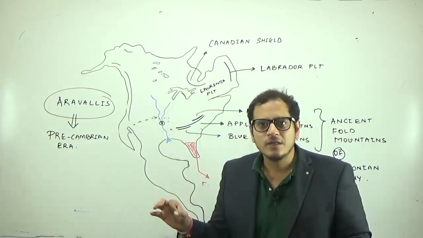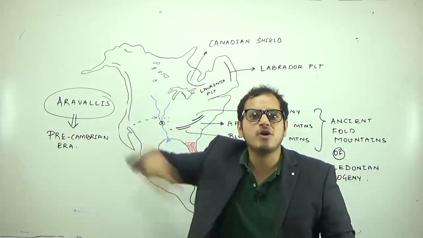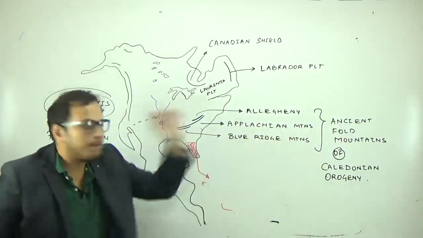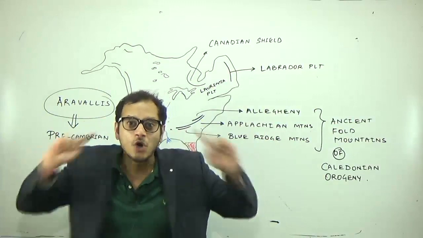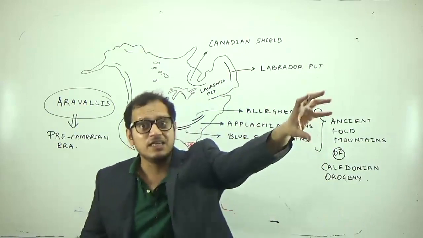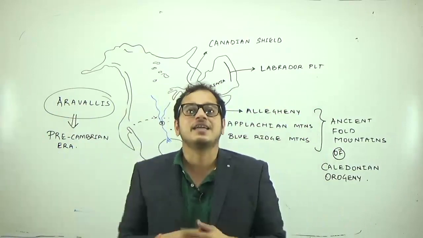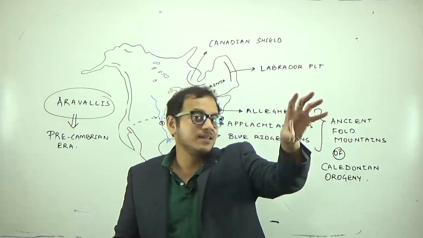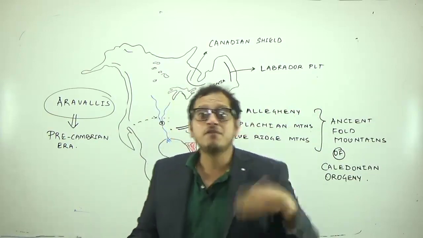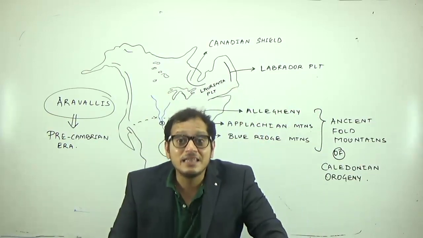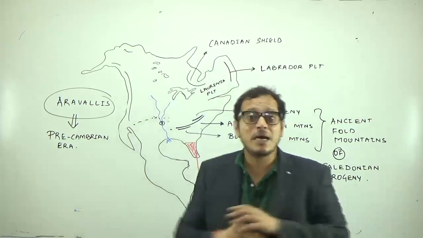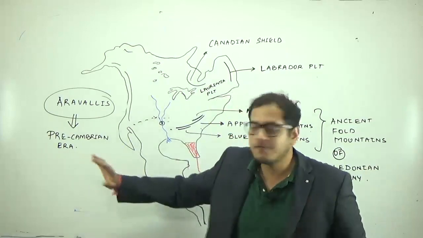And no doubt, the Precambrian era preceded, or was much earlier than, the Caledonian era, and therefore Aravallis are older than Appalachians. Remember, Aravallis are the oldest fold mountains in the world. Even if the question comes in a way that Aravallis, Dharwar, Kadapa and Vindhya sediments, Aravallis are older, then comes the Dharwar rock system, then the Kadapa rock system and then the Vindhyas. And before the Dharwar system will come Archean gneiss and schist. So the Aravallis are the oldest fold mountains in the world, belonging to an era about which we do not know much, and therefore we say Precambrian era.